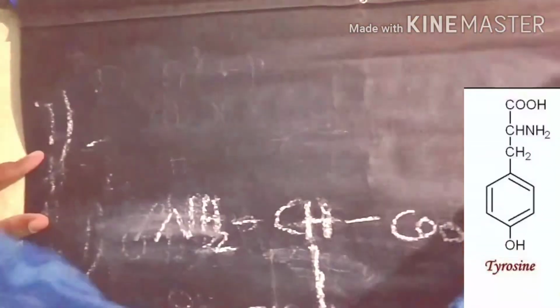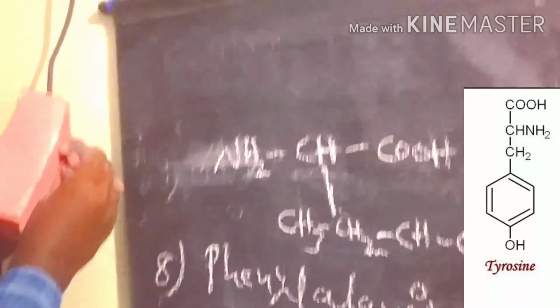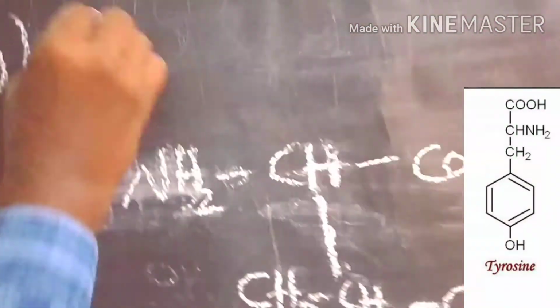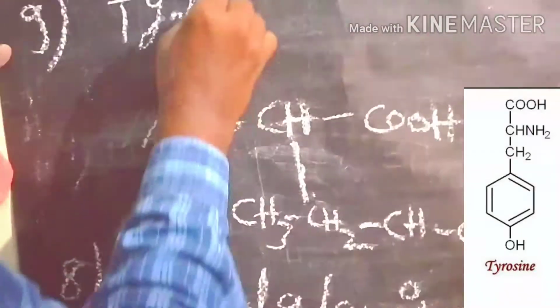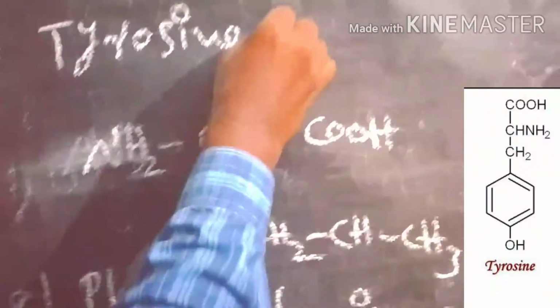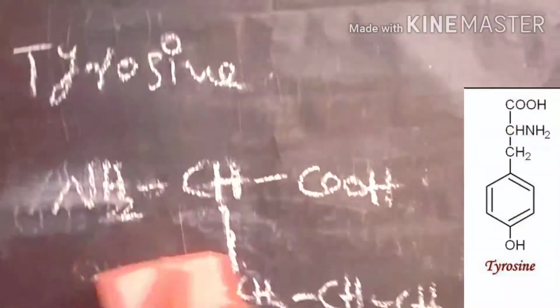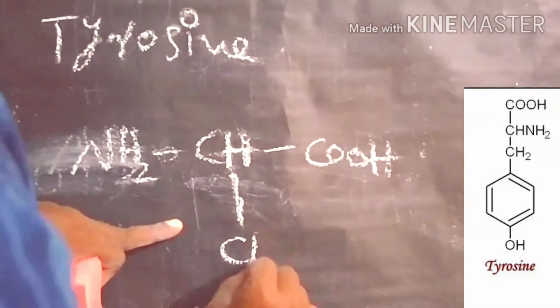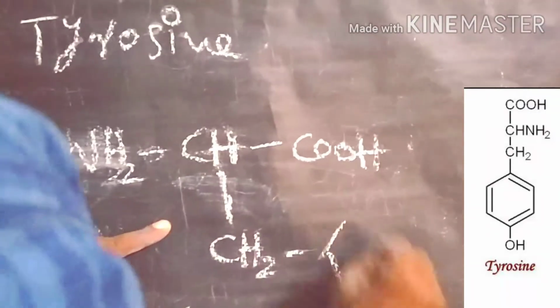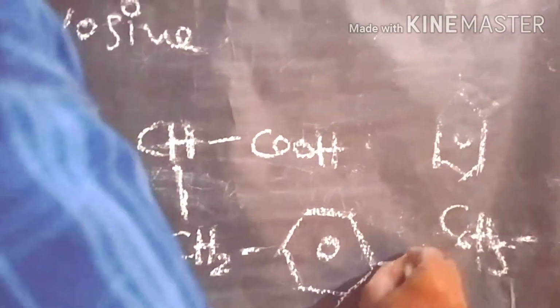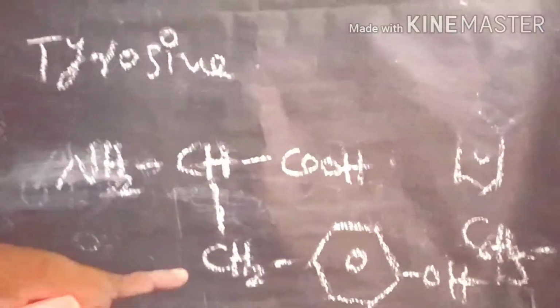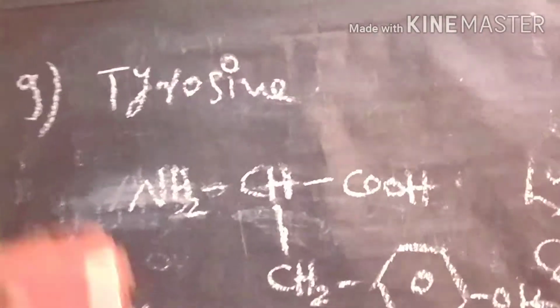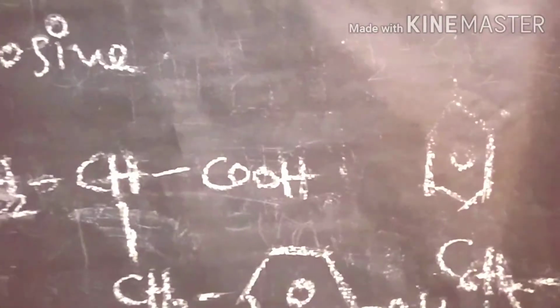Now the next one, tyrosine. Tyrosine is similar to phenylalanine. The major difference here is the phenyl group substitution. In tyrosine, we take the hydroxyphenyl group in place of the phenyl group. So next one,